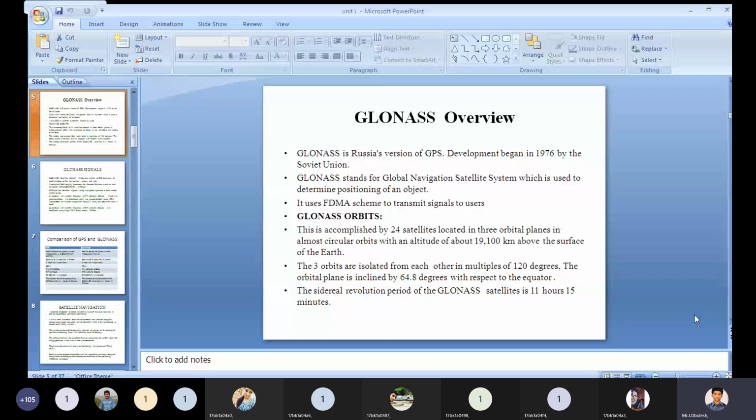These GLONASS satellites are located in 3 orbital planes, accomplished by 24 satellites in almost circular orbits.